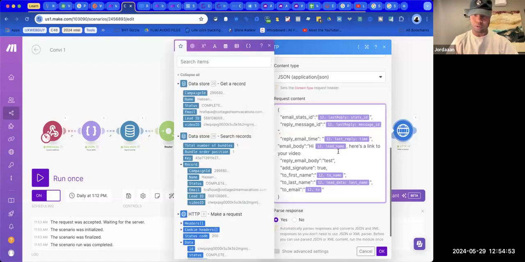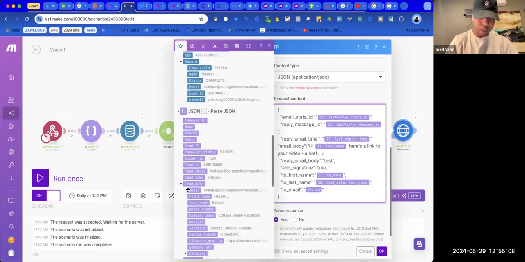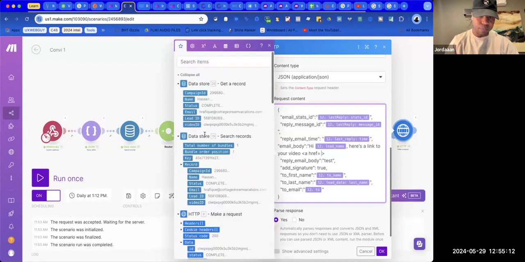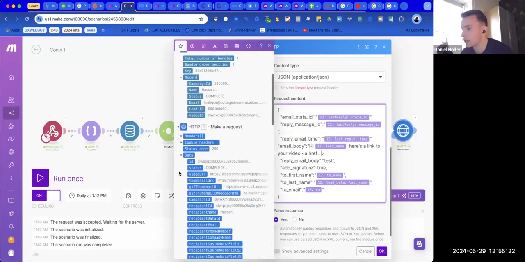Let me hop back over. Video URL. I gotta do that here. Video URL. Where are we at? It is one of these. Not video ID. Looks like it's number 3.